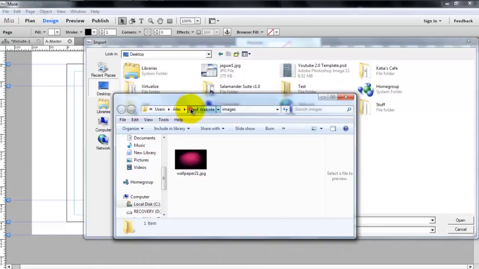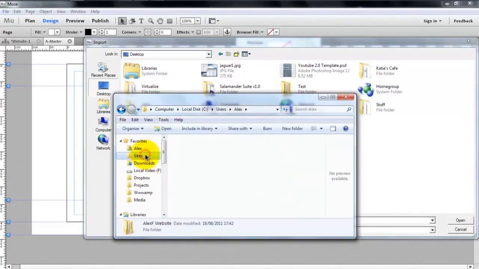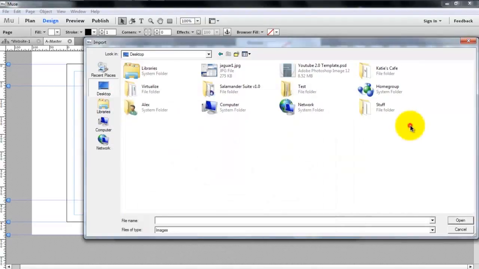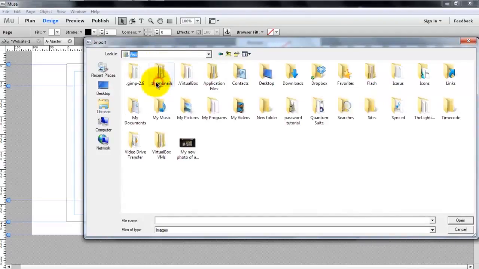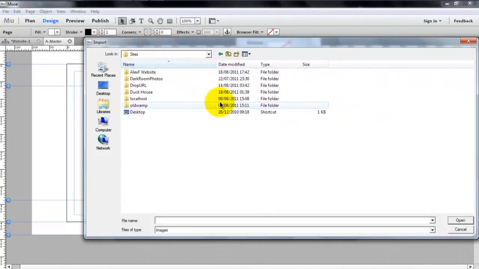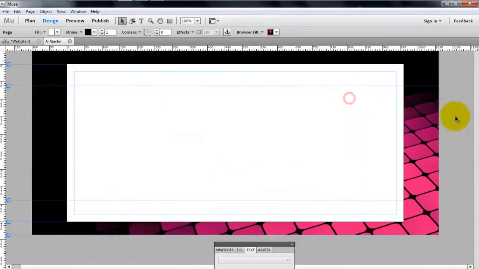One second, I just need to move this to somewhere else. Actually, I've changed my mind. I'm going to move this. Control X, and put it into my sites folder, which I forgot about. Okay, so here we go, in the sites folder. Let's go to sites, and I'm going to go to Alex F website, images and wallpaper 21. Okay, so now we can see that we have this, and we're going to change the color of this, but we're going to do that in the next episode.